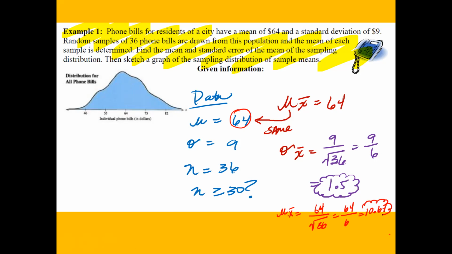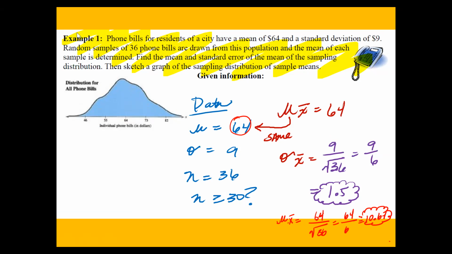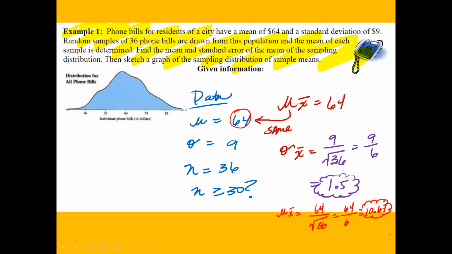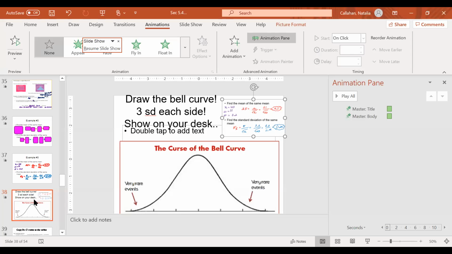So you're going to need this information to draw your bell graph. Just like how we did this before, you need the standard deviation and also the mean to draw your bell curve. So let's go ahead and do that.